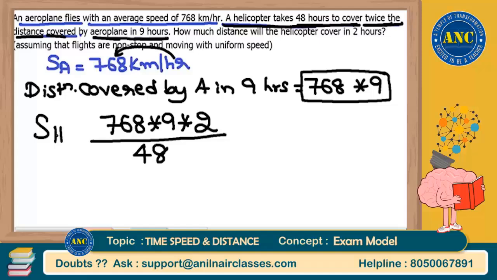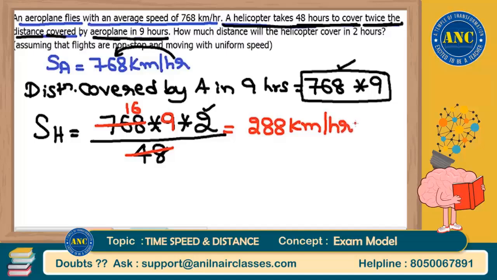That means the speed of helicopter is: total distance, which is this particular distance into 2 times of it, divided by time, which is 48 hours. If I simplify this, 48 into 1 is 48, 48 into 16 is 768, 16 into 9 is 144, 144 into 2 is 288. Speed of helicopter is 288 kilometers per hour.